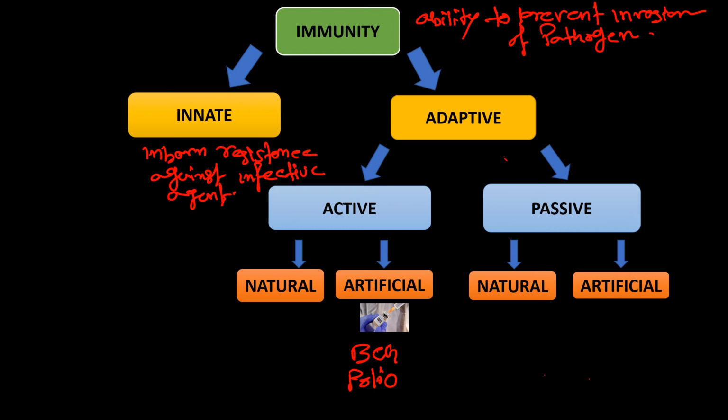A classical example of natural passive adaptive immunity is IgG antibody. Mother's IgG antibody directly enters a baby by crossing the placental barrier or through breast milk. And the example of artificial passive adaptive immunity is when we directly inject the antibody into a patient.